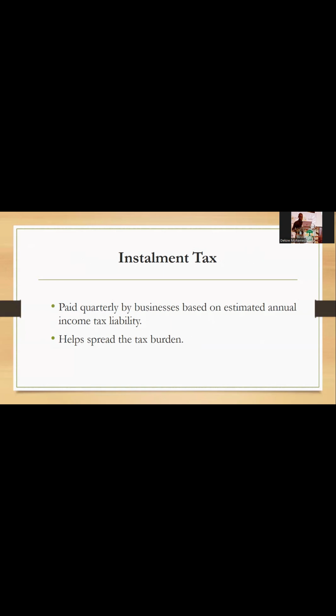Instead of being one CIT payment at the end of the year, which might become a worrying event for the organization because they might not have the money to pay all the taxes at the end of the year, that's why they can go for installments. They pay part payment of the taxes, and then after the year has ended, that balance is what they pay at the end of December, after the calendar year of the company. So this installment tax helps to reduce the tax liability, and it also spreads the tax burden.